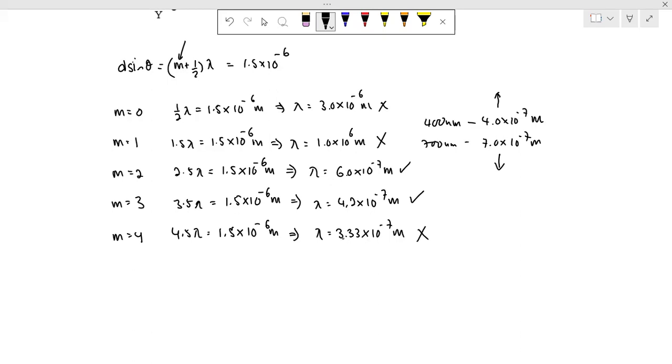If this now doesn't lie in your visible spectrum, the rest of higher orders will actually not be in your visible spectrum. So we have to stop there. Once we have a region that's not in your visible spectrum, only then we stop.